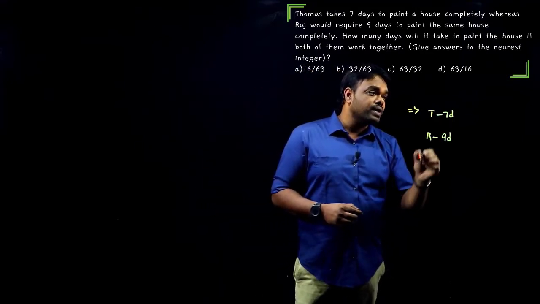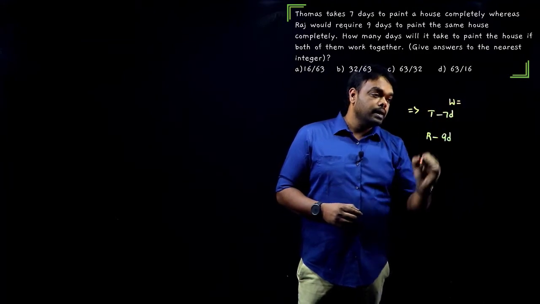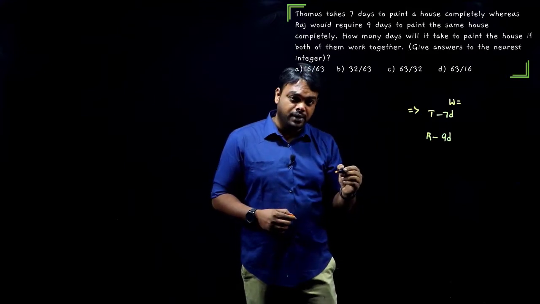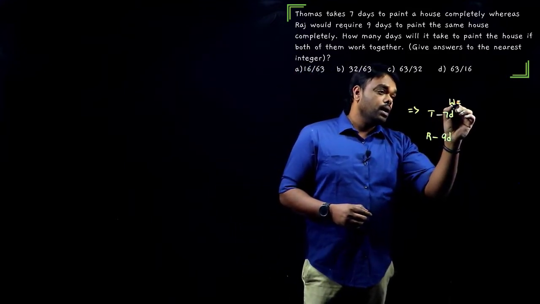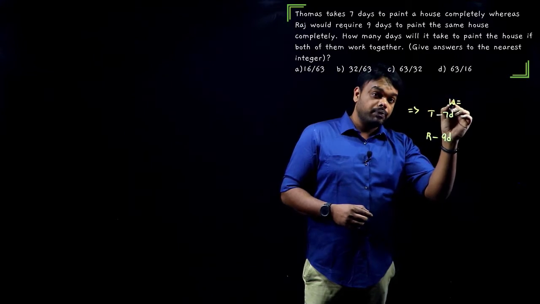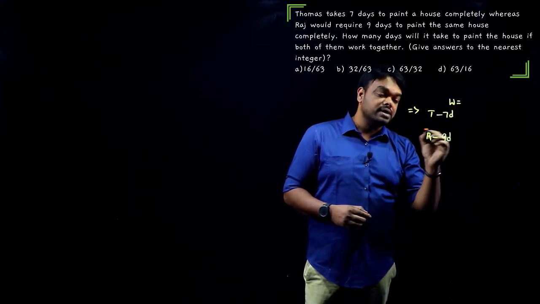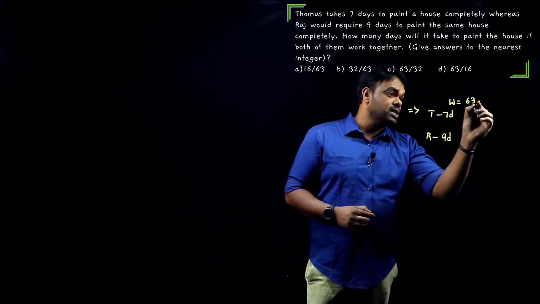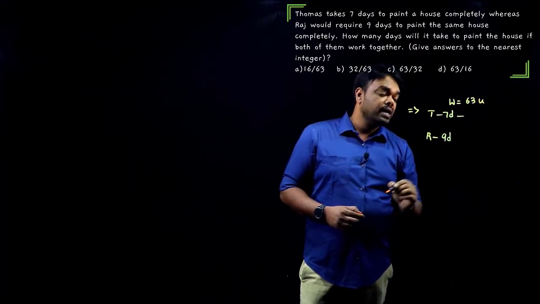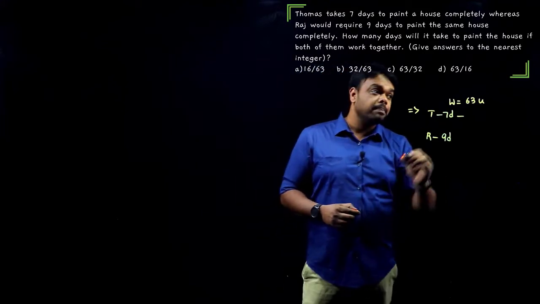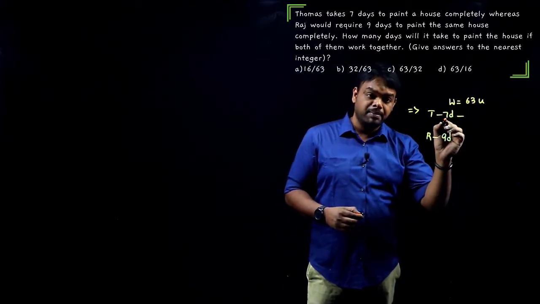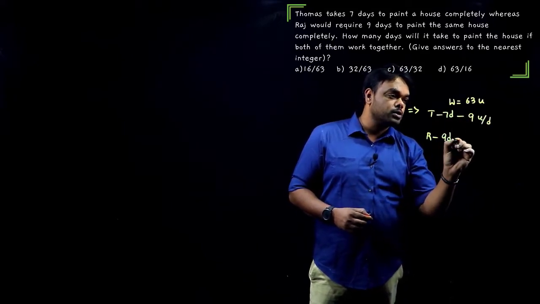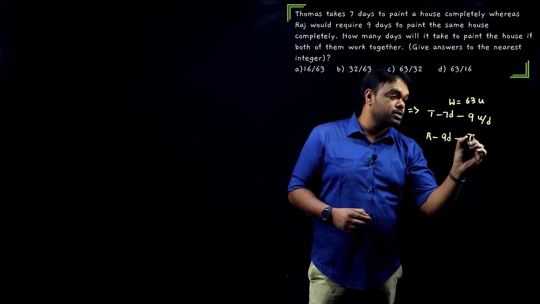Okay. So first step is we assume the work. Here I'll be using the LCM method and I will show you with the unitary method as well. Work, how do we assume? LCM of 7 and 9, which is the product itself because both are co-prime numbers. So 63 units is the work. Now speed of Thomas, speed is work by time, that is work is 63 units divided by time is 7. 63 by 7 is 9 units per day. Likewise, speed of Raj, 63 by 9 is 7 units per day.